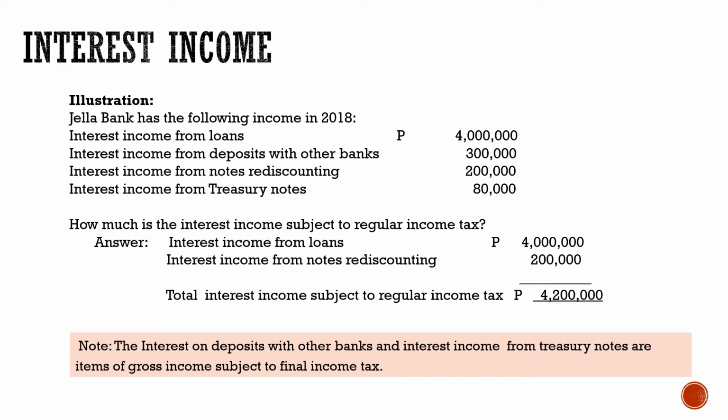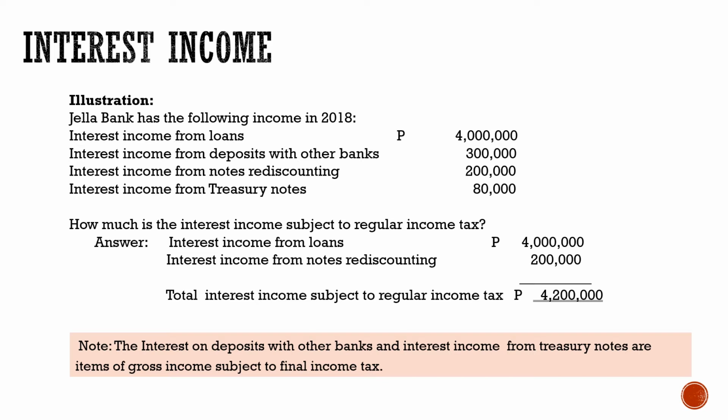She has interest income from loans of 4 million, interest income from deposits with other banks 300,000, interest income from notes with discounting 200,000, and interest income from the treasury notes. The question is how much is the interest income subject to regular income tax? So you will include the interest income from loan, 4 million.